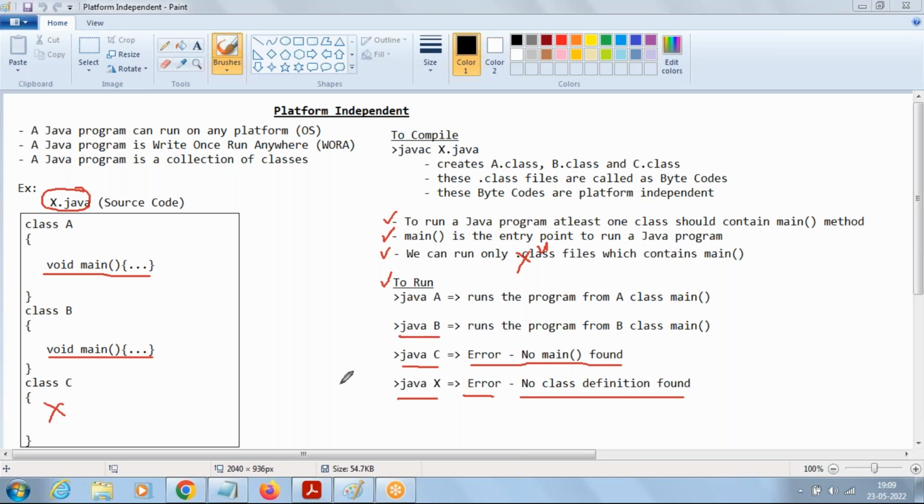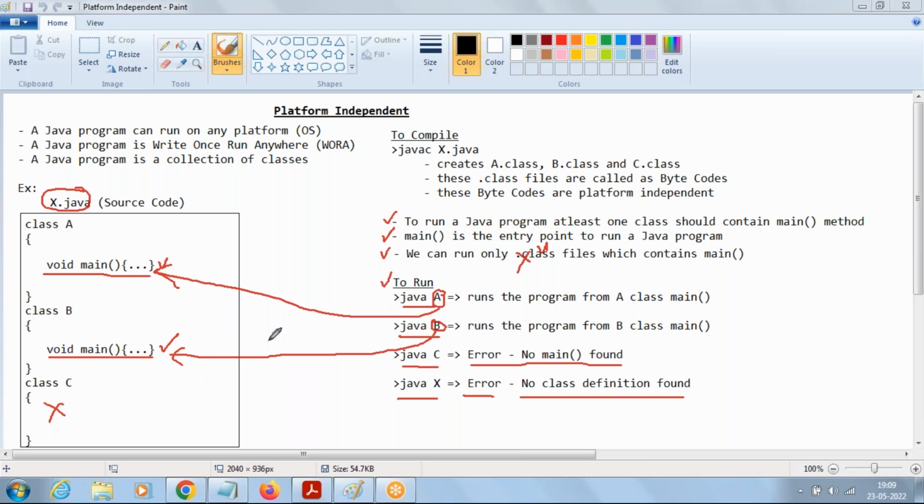When you say java B, the condition is satisfied. It has a .class file and even a main method. So the program runs from the B class main method. When you say java A, the condition is satisfied. The program runs from the A class main method. So whichever class name you pass, it will go to the respective main method of that class. Whatever class name you pass to the java command, the entry point will be the respective main method of that class. Right?